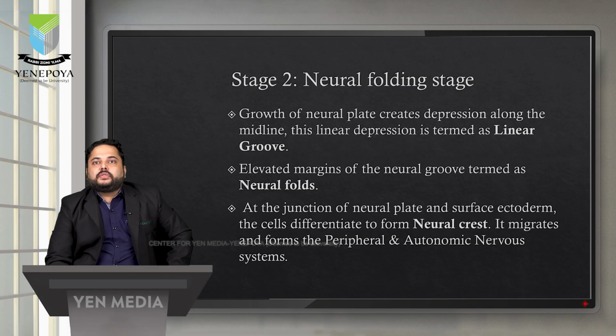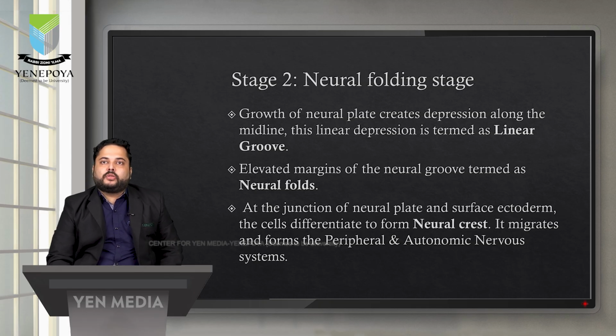And at the junction of the neural plate and surface ectoderm, the cells differentiate to form the neural crest, and these cells of the neural crest further migrate into different areas to form the peripheral nervous system as well as the autonomic nervous system.